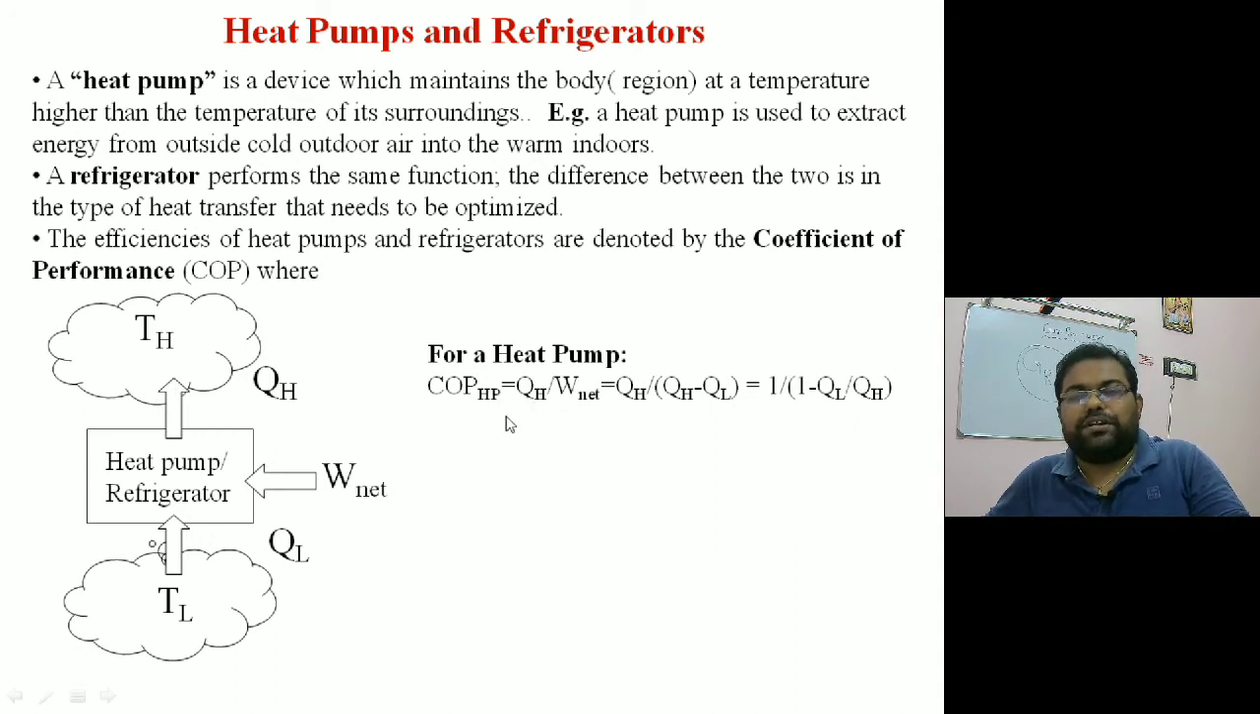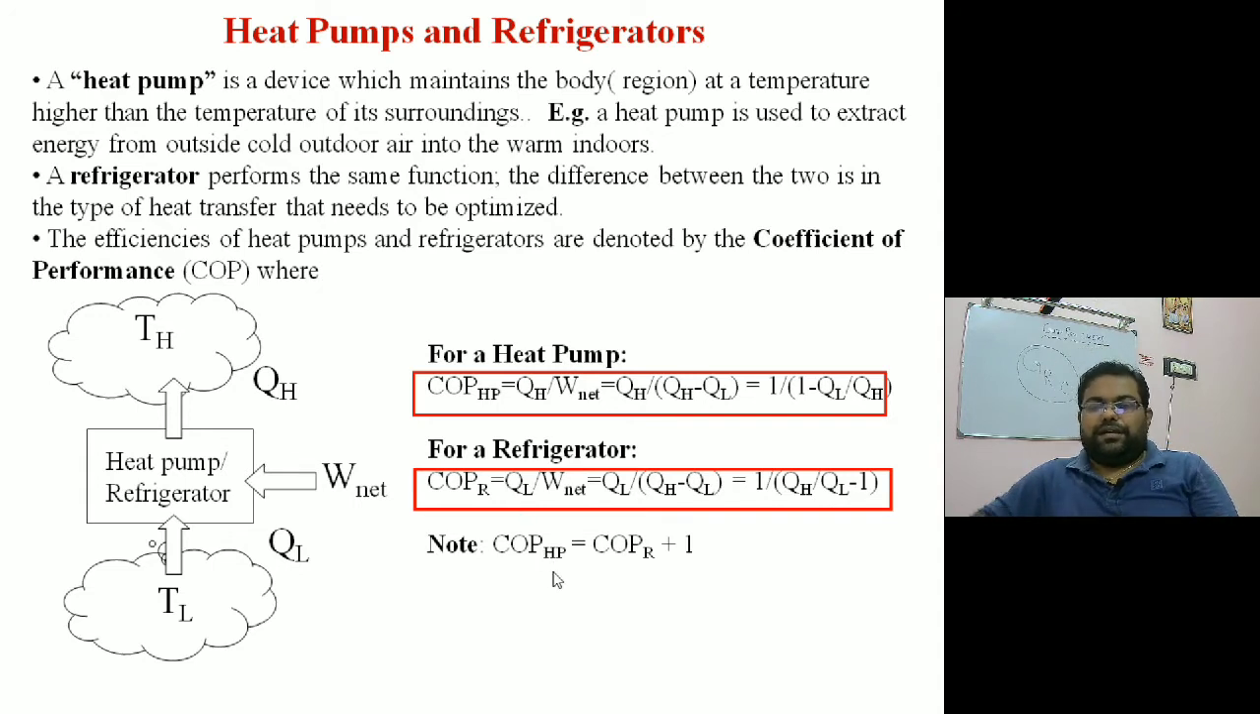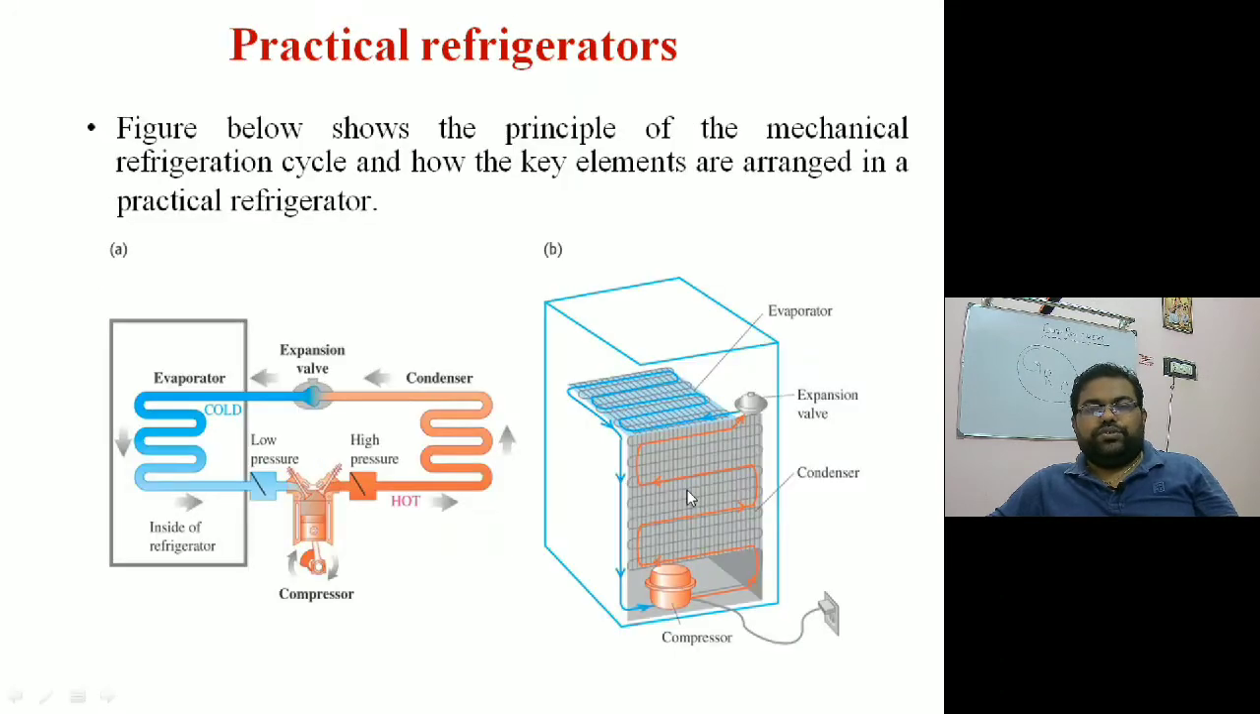This is the coefficient of performance for the heat pump. Similarly, for the refrigerator, the desired effect is a low temperature region. So Q L divided by W net is the coefficient of performance of the refrigerator. If we do the rearrangement of terms, we can get these formulations. If we relate these two, we get one formula: the COP of the heat pump is equal to the COP of the refrigerator plus 1. This is the relationship that we got by relating these two.